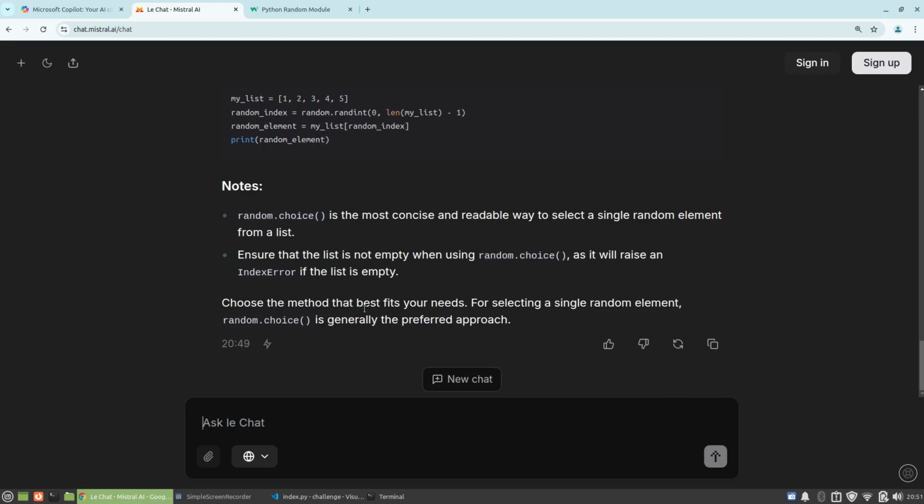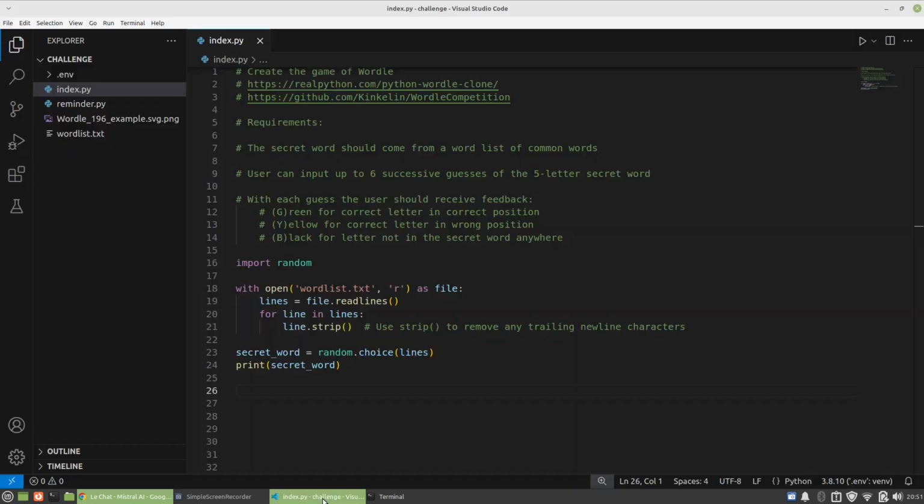So we're going to go with that. I'm not going to go with all these other parameters and different methods. I'm going to go with the simplest thing, which is all that we need anyway. So I'll put here secret_word equals random.choice, with our parameter being this variable that contains all of the words, a list of strings, and then print the secret word. So I've saved this.